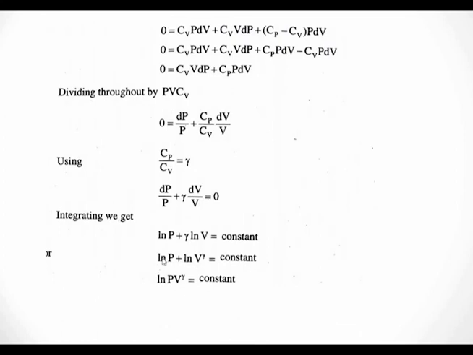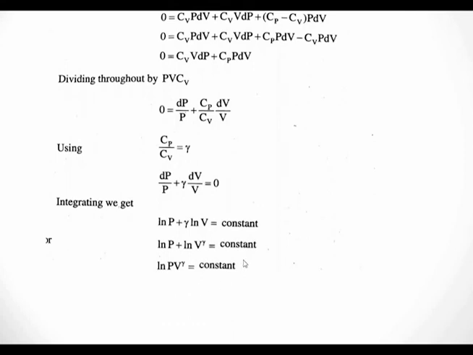So we can rewrite this equation as ln P and ln V raised to gamma, with ln common, as ln of PV raised to gamma. We know the properties of ln, when we write ln of a multiplication it comes like this. So this is ln PV raised to gamma is a constant. From this expression, PV raised to gamma is a constant. This is how we find the equation of state of the adiabatic process. What is the equation of state of the adiabatic process? PV raised to gamma.